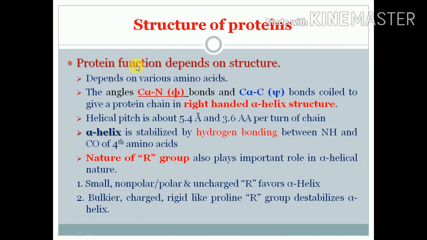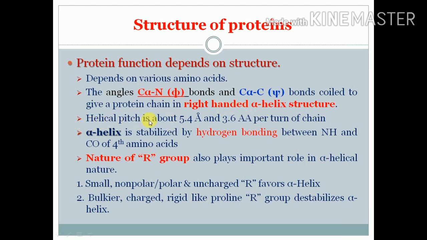Mostly the protein function depends upon the structure of the proteins. That structure of the proteins depends upon the R groups of the amino acids, the structure of the amino acids, as well as the angles of C alpha N, that is phi bonds, as well as C alpha C, that is psi bonds, coiled to give the protein structure in a right-handed alpha helix structure. So because of rotation of these bonds, polypeptide becomes alpha helical structure, that is a right-handed structure.